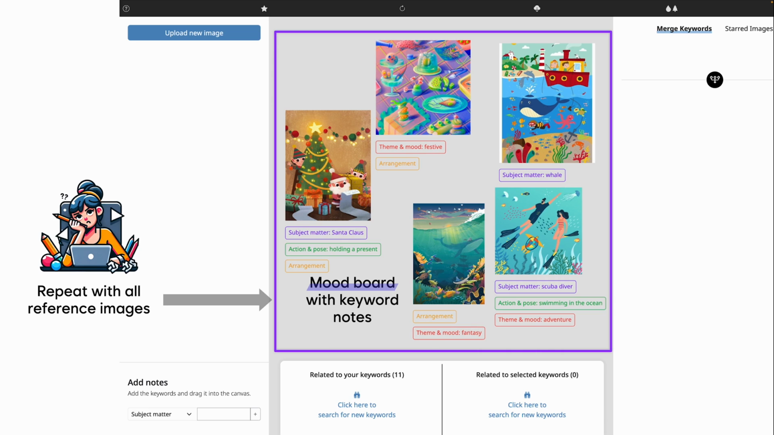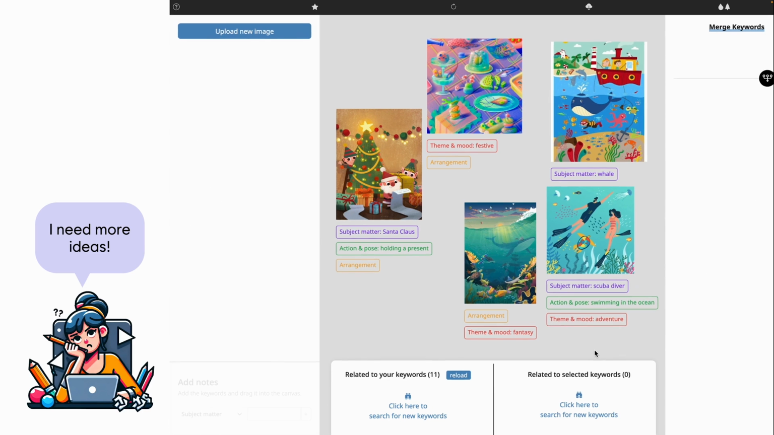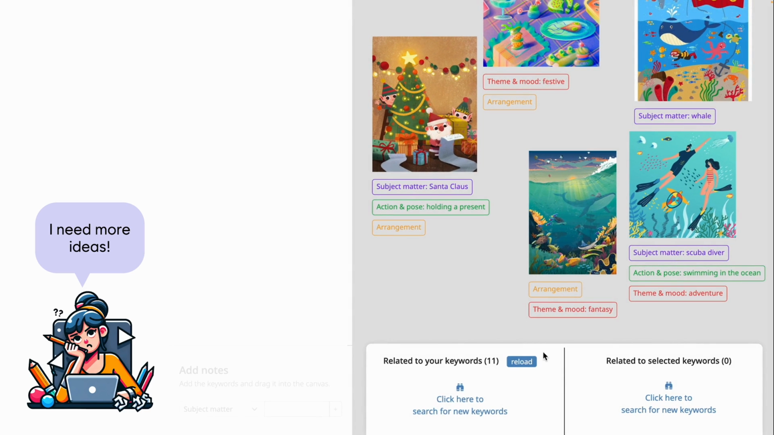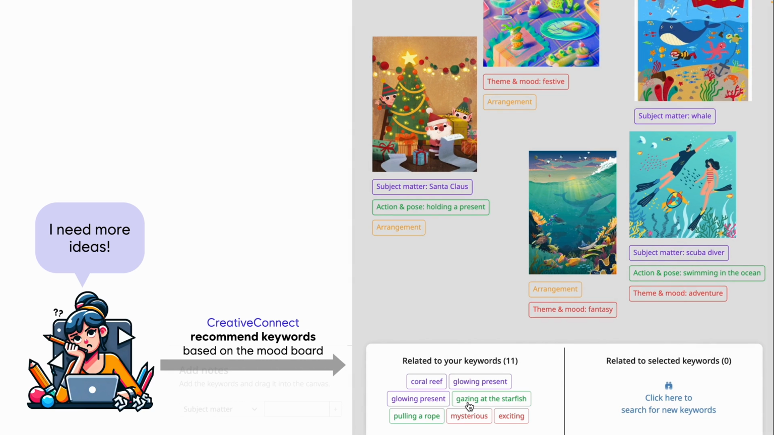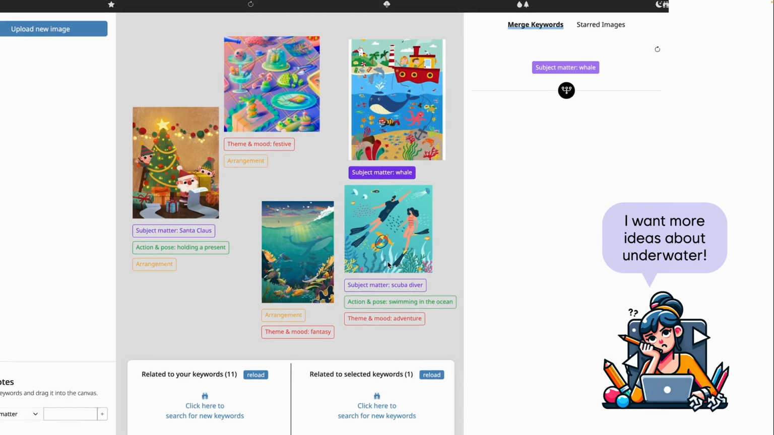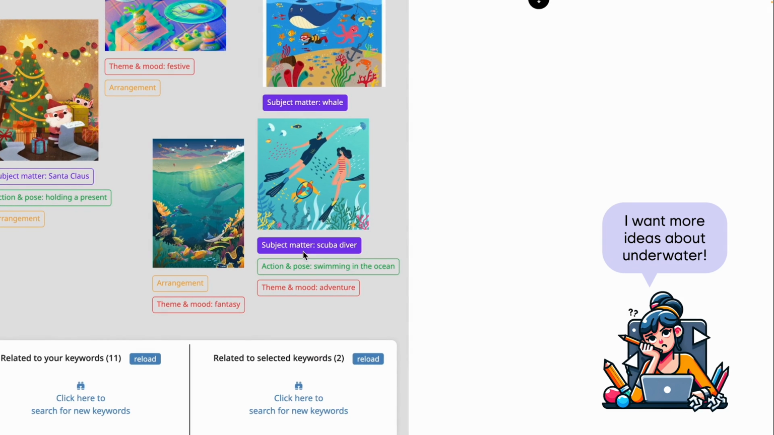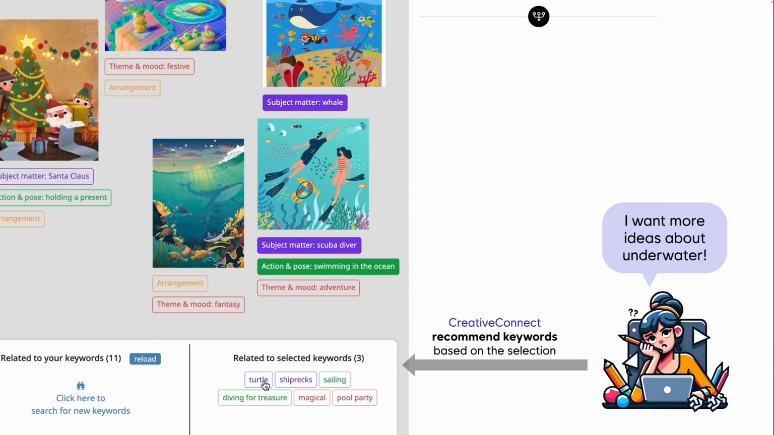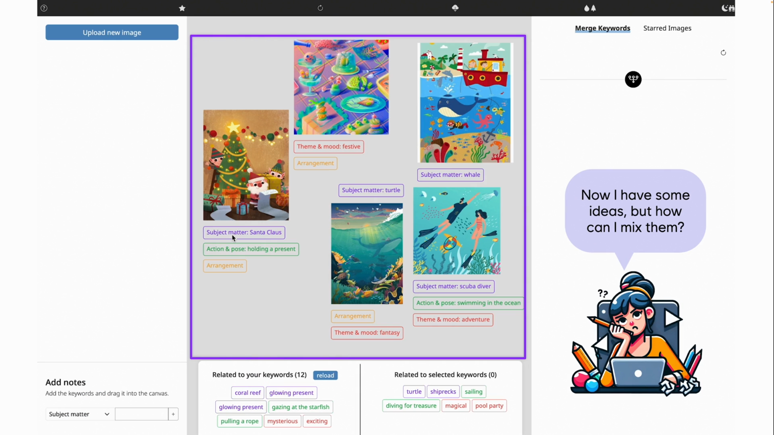Now she wants some new concepts based on what she found so far, so CreativeConnect recommends new keywords based on the current mood board. If she needs an idea based on a specific set of keywords, the system can also recommend them based on it. As she finds a new idea, she can drag it into the mood board. Now that Sarah has enough keywords, she moves on to the next step, which is to mix them up into a new design idea.